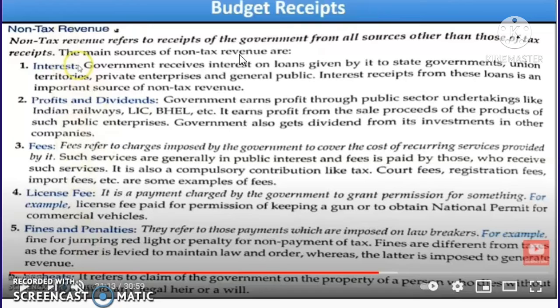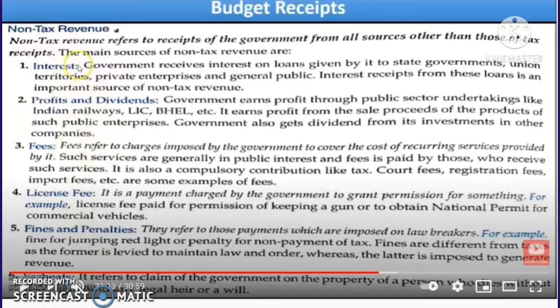So for court fee and all, we may be charging some simple charges for the forms or any other proceedings. So that is known as court fee. That has to be paid to the government. So it's a fee concept. Next is license fee. It is a payment charged by the government to grant permission for something.